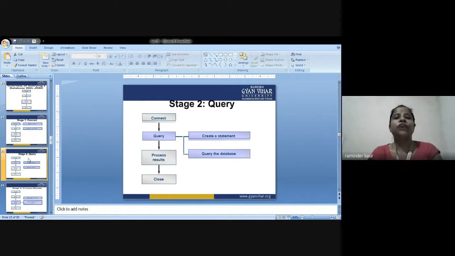Next is stage 2, that is concerned with query. So what is query? Query, question. How to raise a question? We are supposed to create a statement, then we are supposed to query the database. Obviously, first my question could be there.